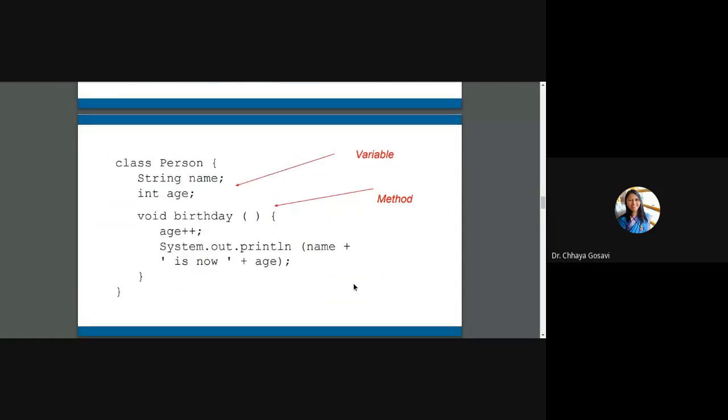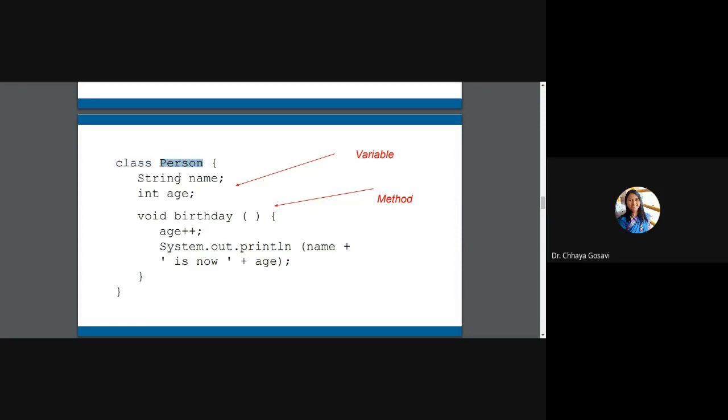So this is the syntax of a Java class. The keyword is class. Class is a keyword, note the small c. This is the name of your class. You can use any name. If I'm creating a class student, my class name should be student. So this is a user defined name, but class is a keyword.